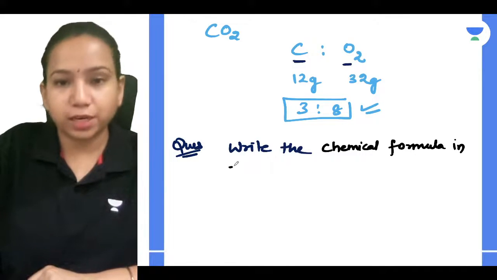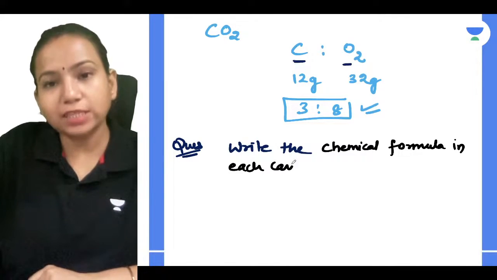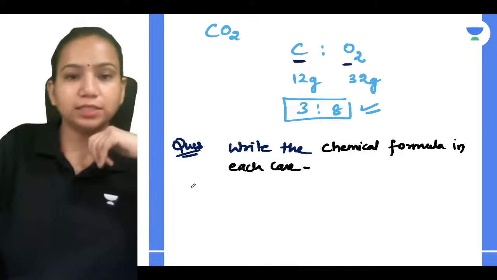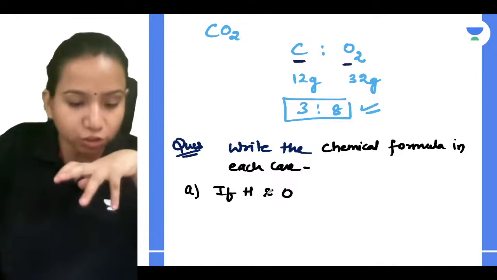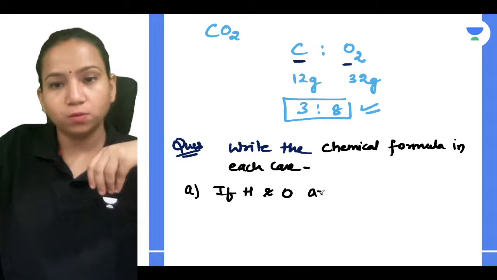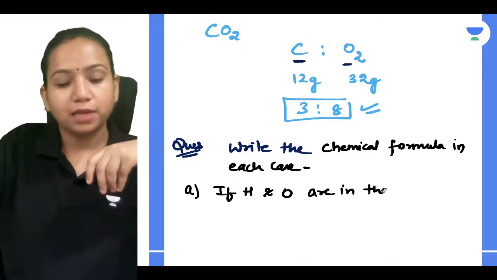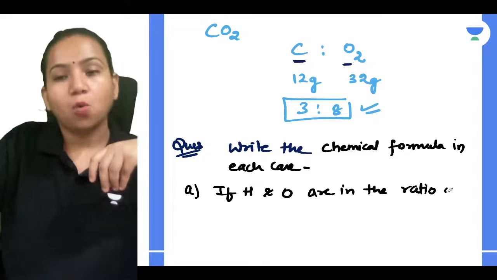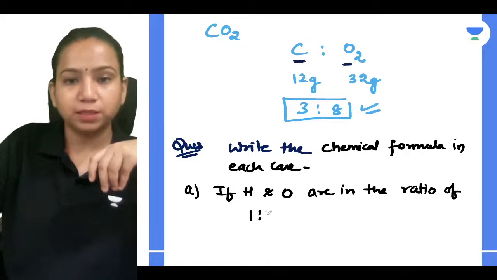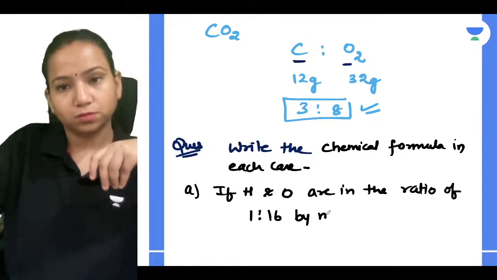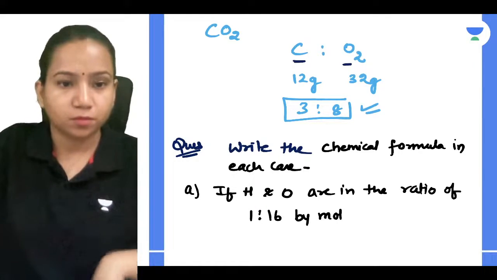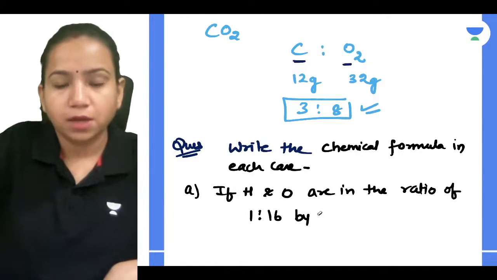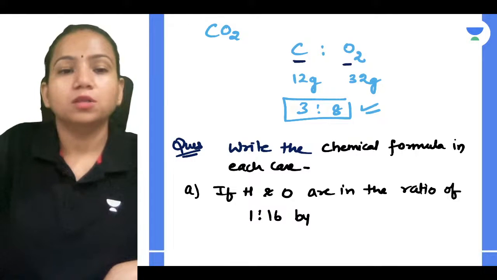In each case. Now what are these cases, guys? Yes, let's just see that first. If hydrogen and oxygen are in the ratio of 1:16 by mass, so if they are giving you the mass ratio.